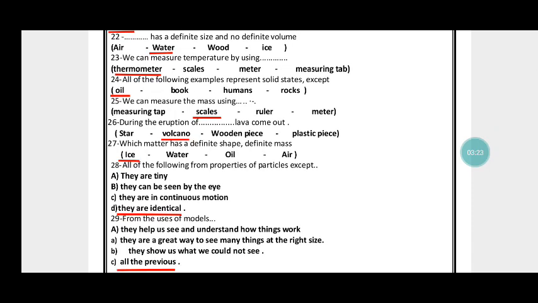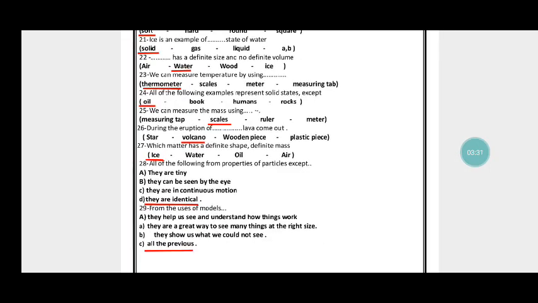Solid has a definite shape and a definite size and no definite shape. Okay, right? And instead of volume, write mass. Okay, so solid has a definite size or volume and no definite mass.